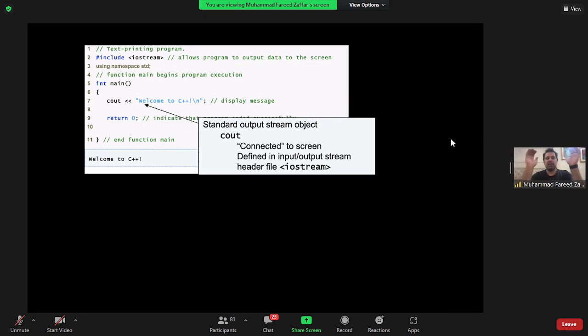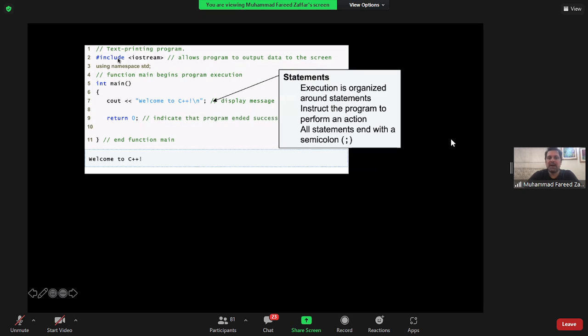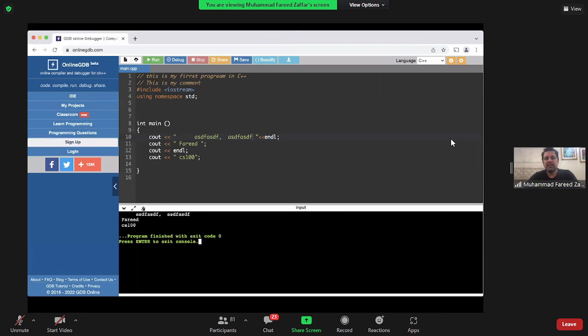हम ये कह रहे हैं कि whatever I'm going to put out after cout will be printed onto the screen, and this code is actually defined in this library iostream. See, the execution of a program is organized around statements in C++, and what that means is that there'll be a bunch of statements inside the main, every statement ending with a semicolon, and they will be executed one at a time till you get to the end of the program.